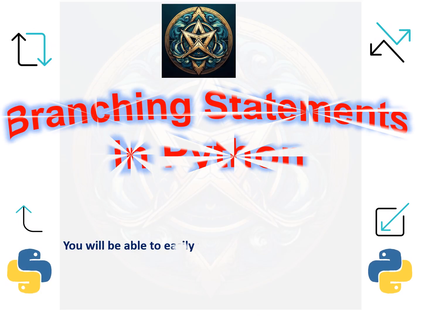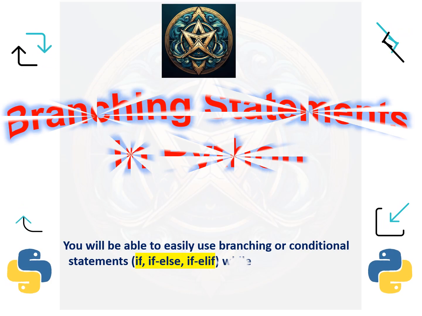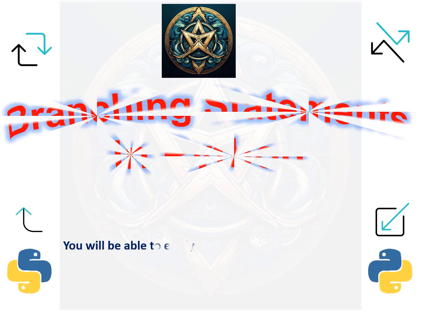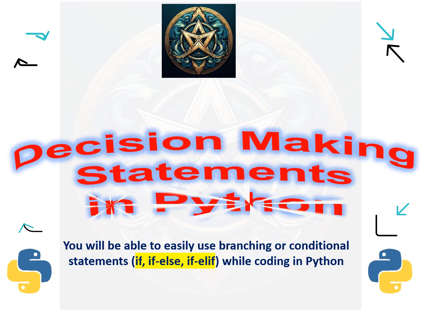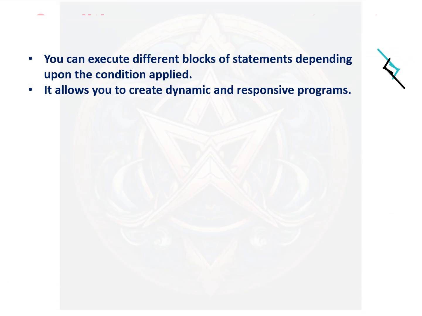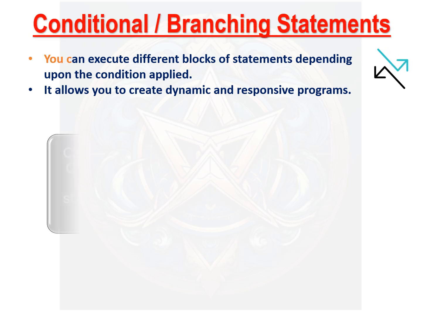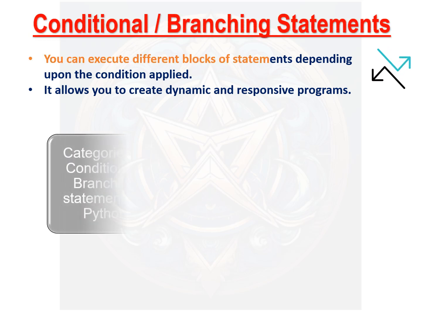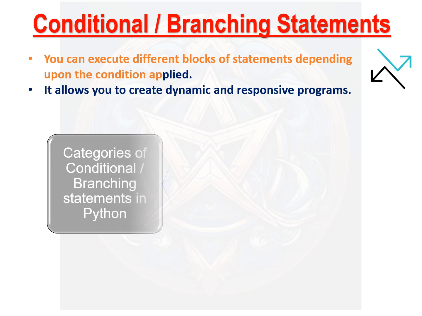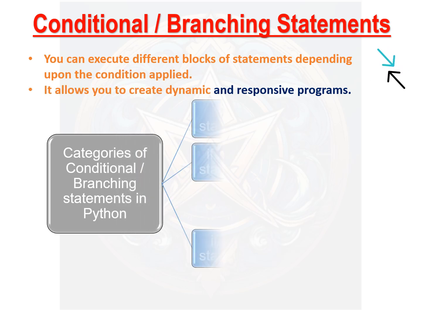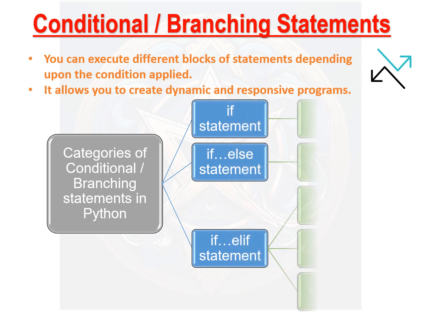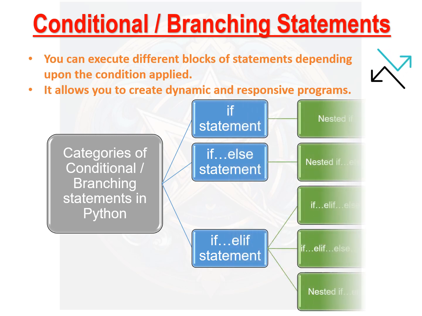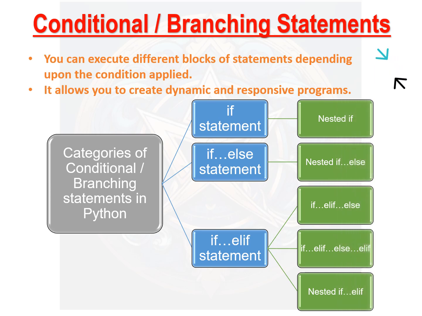Welcome to my channel. In this video, you will learn various types of branching statements in Python programming language. Branching statements are also known as conditional statements or decision-making statements. Conditional statements allow a program to execute different blocks of code based on whether certain conditions are met. Branching statements enable users to create dynamic and responsive programs. You will be able to easily use if-else, if-elif, nested if-else statements while coding in Python.